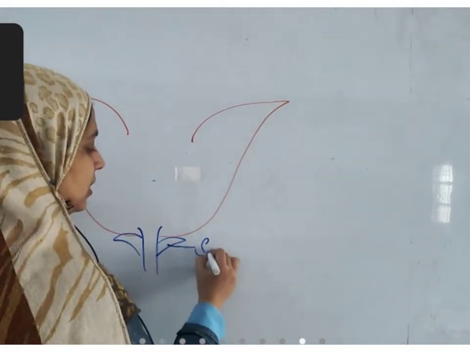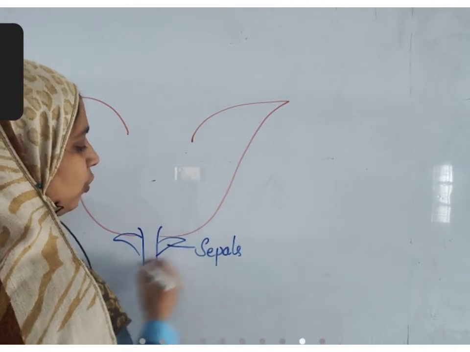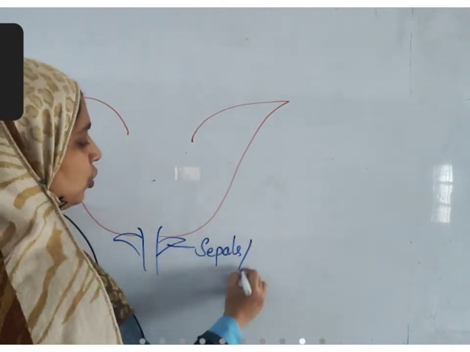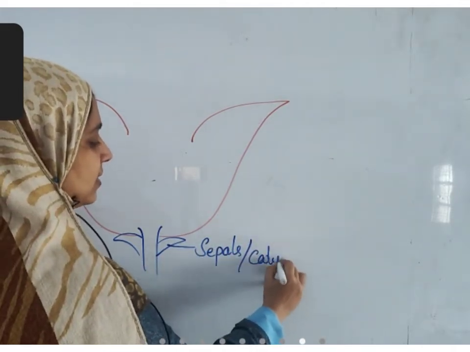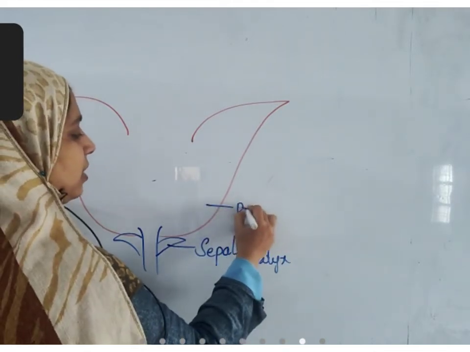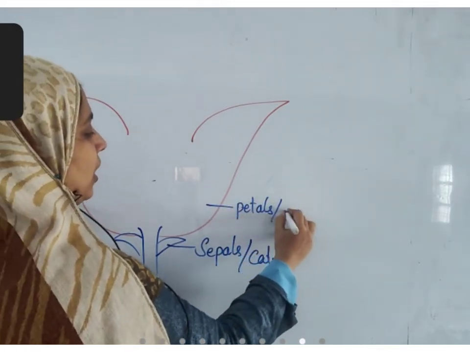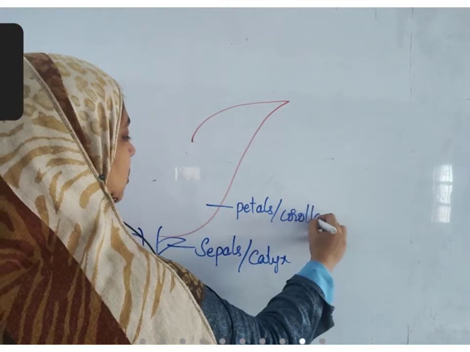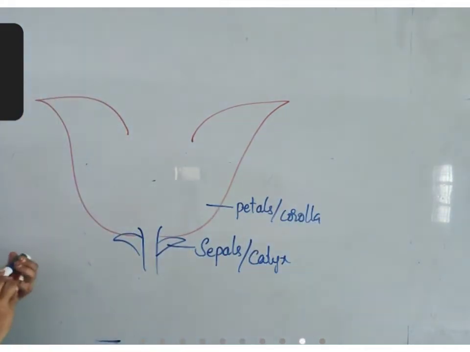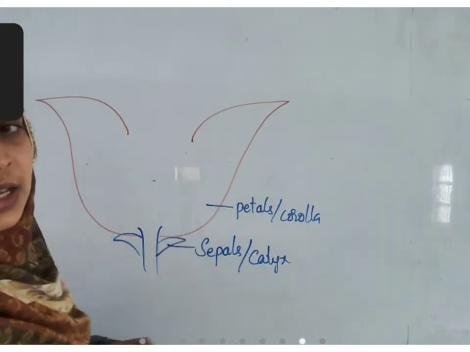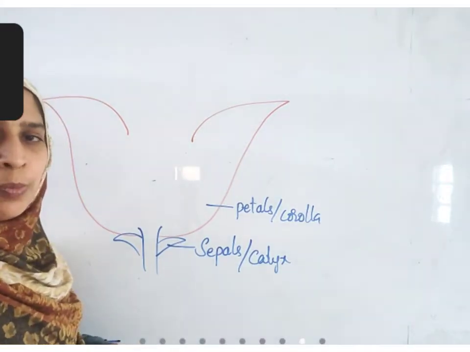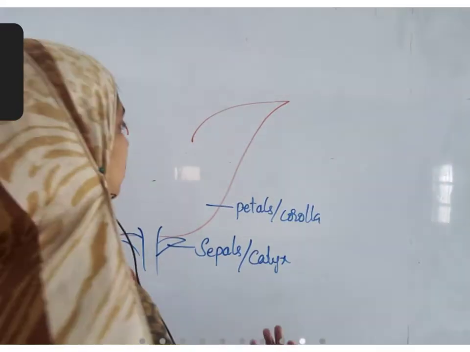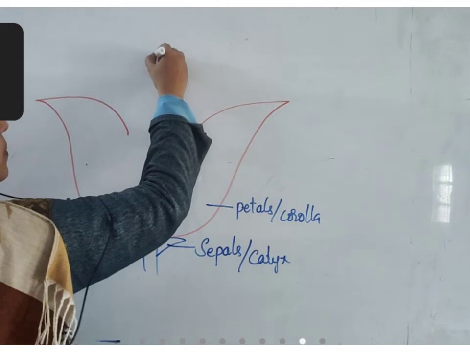These are sepals, green color structures which hold the flowers. They are also called as calyx. These are petals. They are also called as corolla. Inside the flower, these are not necessary parts. They are just to attract the insects for pollination. That's all. There is no other use.